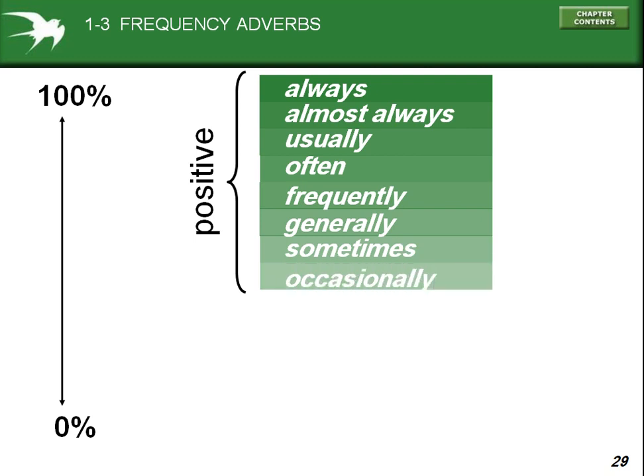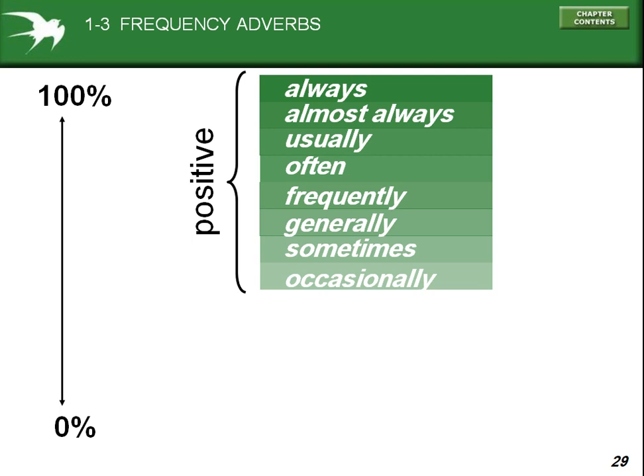always, almost always, usually, often, frequently, generally, sometimes, and occasionally. These are the positive frequency adverbs, and you can see the percentage of these. Like the word always means we think for 100% that we do something, and almost always means we are going to do it 95 to 98%.